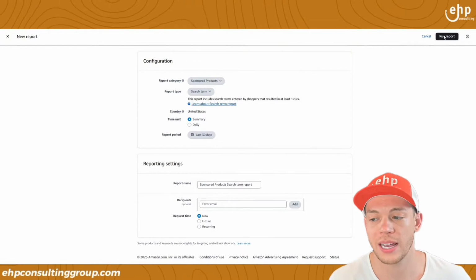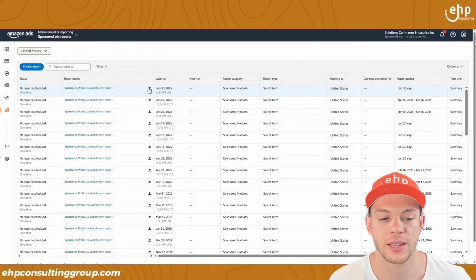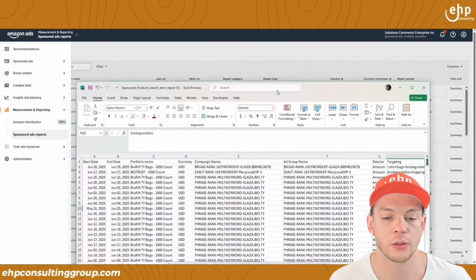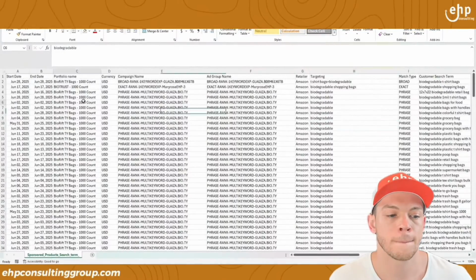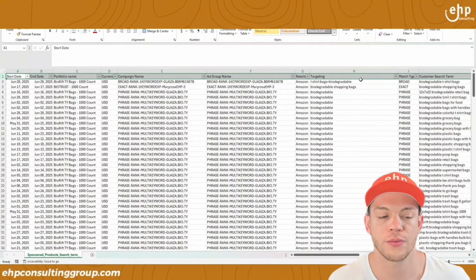You're going to do the last 30 days. You're going to run that report. After you run it, there's going to be a download button right here. You can download it. Once you download it, it's going to look something like this. You want to filter it. So go to highlight column number 1 and then turn on your filtering.